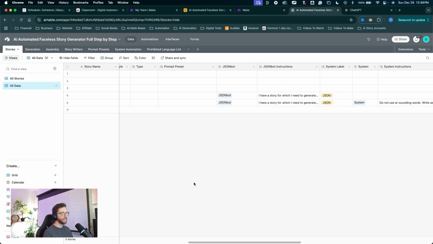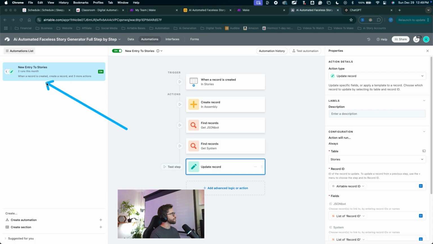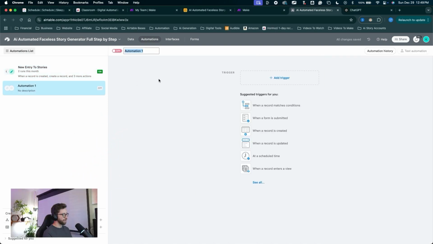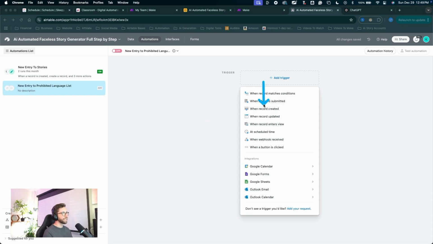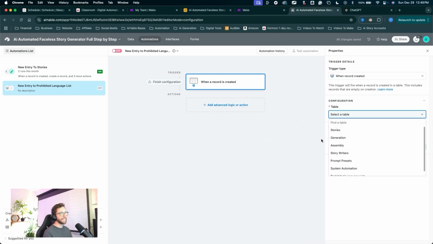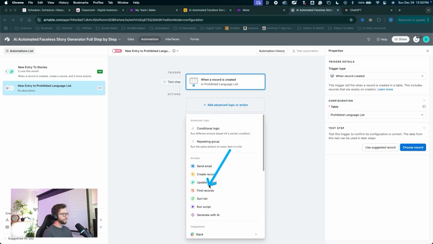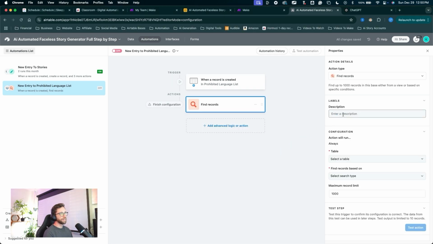Great. Let's create another similar automation. Jump into the automations tab and we'll create a new automation. I'll come down here, click the plus to create a new automation. I'll name this new entry to prohibited language list. Click add a trigger. When a record created, let's select the table. In the prohibited language list, click add action, select find records, enter a description here to get system.